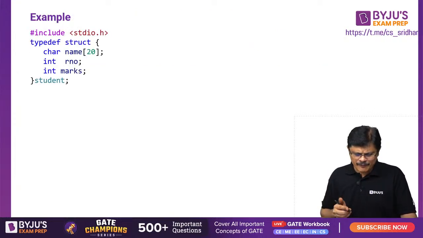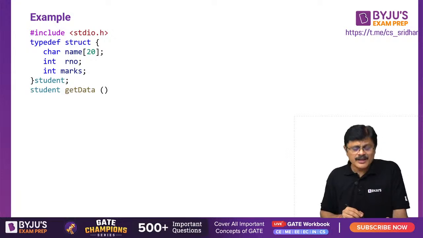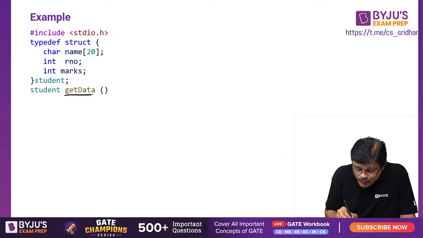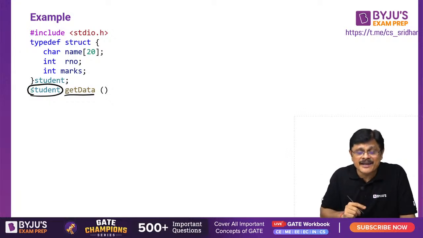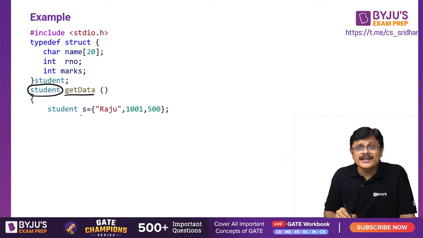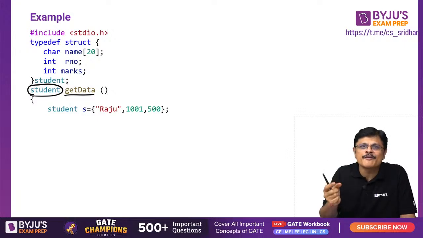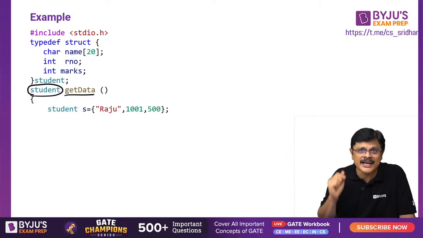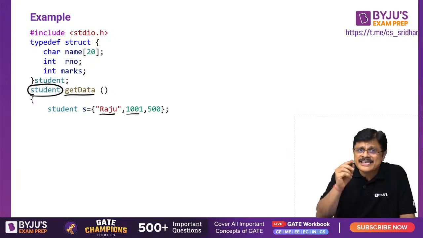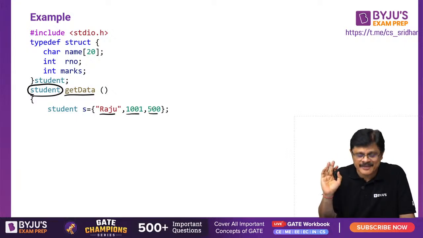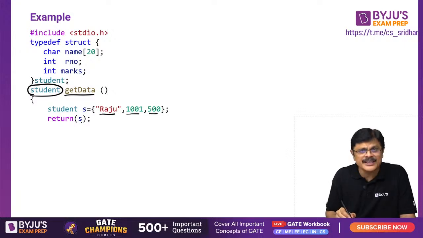Now look here. Of course, we created a data type, student data type. This is getdata. See, this fellow getdata is a function which returns student type, my dear friends. I created a variable S of student data type, which is initialized with Raju, which is a string, 1001 which is an integer, 500 which is an integer, my dear friends. Return S. See, we can return, no problem.